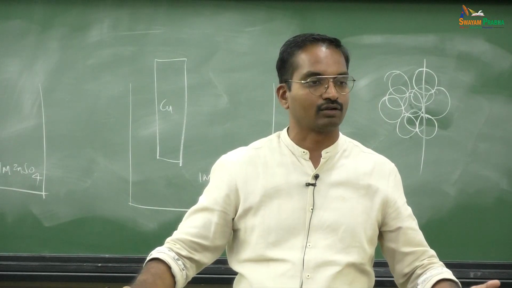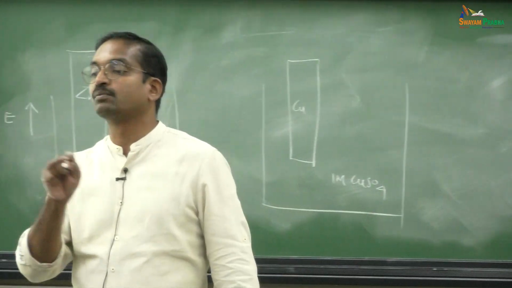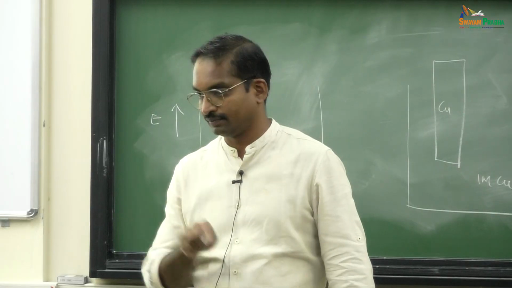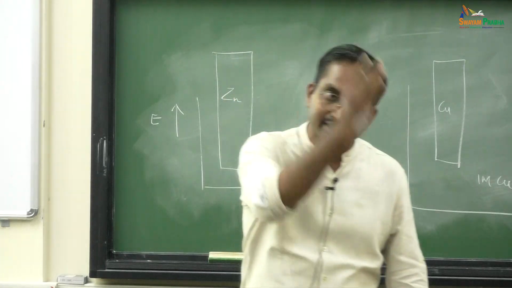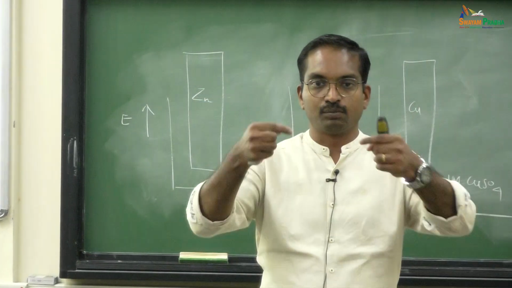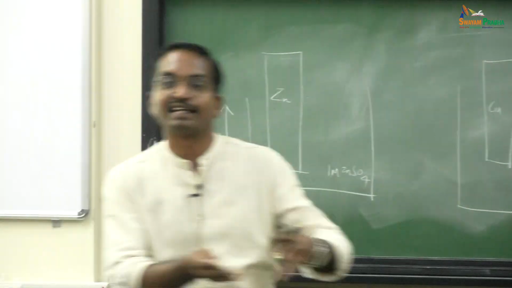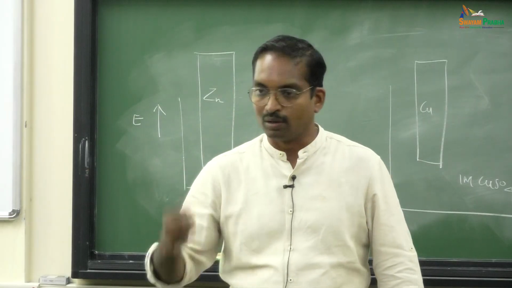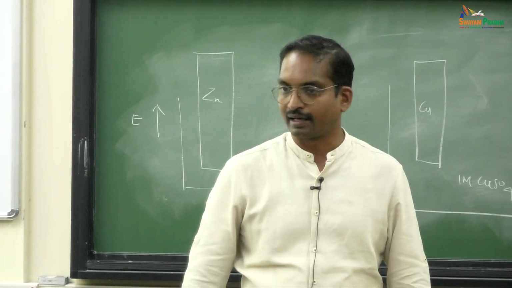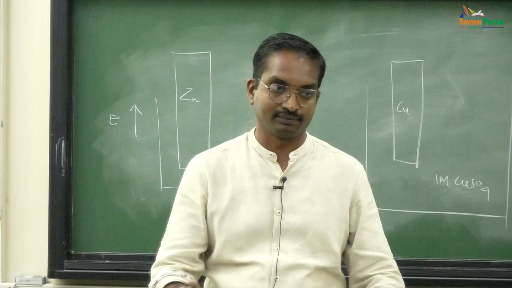As it loses neighbors, it is less in coordination number, surrounded by fewer atoms. What will happen? Every atom is bound to another atom by a chemical bond, which is binding these two. If you are removing an atom, you are breaking the bond. Each bond has 2 electrons. Either both electrons go to the atom which is leaving, or both stay back with the atom in the material, or one goes each way. Homolytic or heterolytic cleavage can happen. So in any case, your surface will be either charged or have radicals.